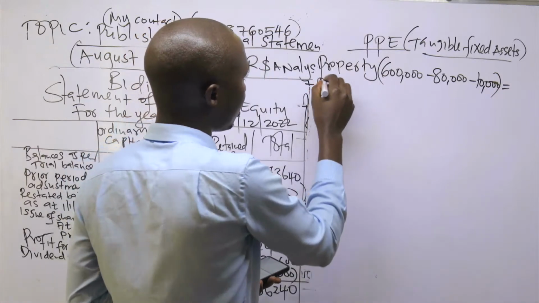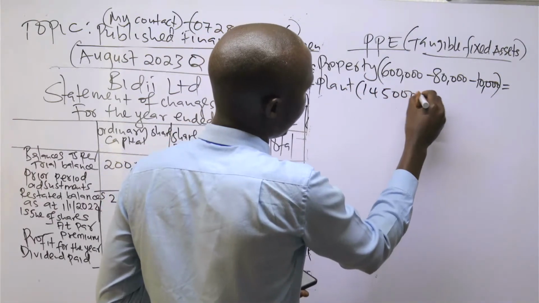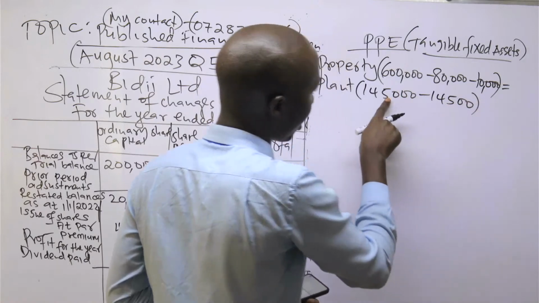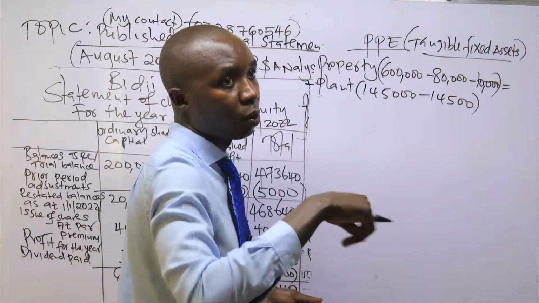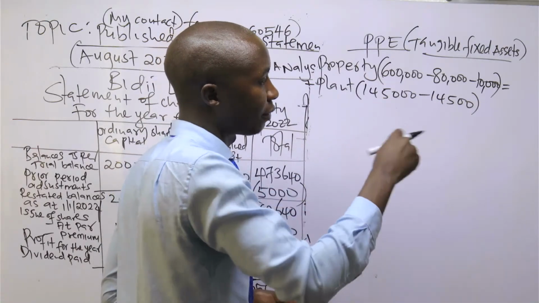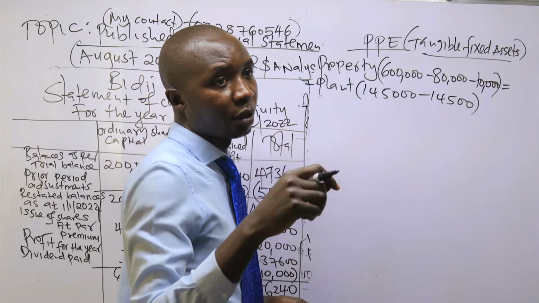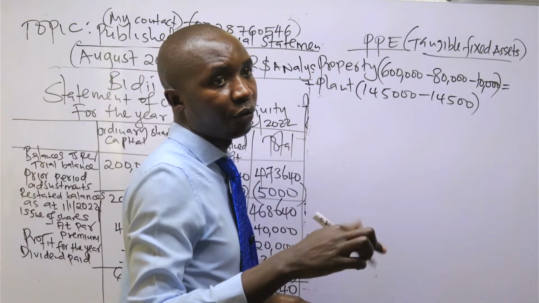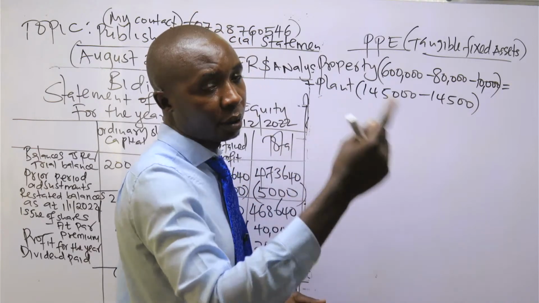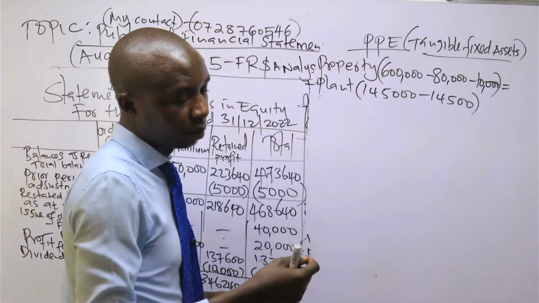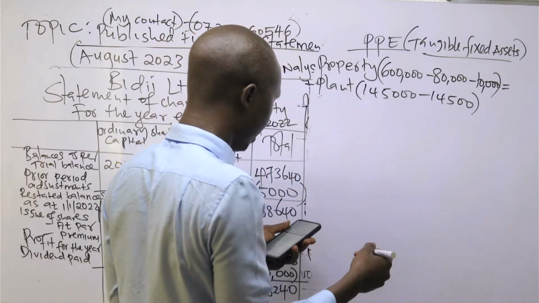We need to move to the next one. Next fixed asset is plant. So plant is just 145,000 minus 14,500. We arrived at this after deducting the disposals. You remember we did this after deducting the disposals. So for the guys watching this video, make sure you watch the first part of the video. If you are watching afresh, there's another one. So the first part, you need to watch it.